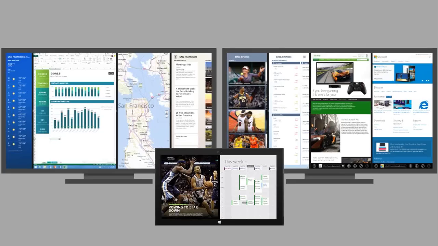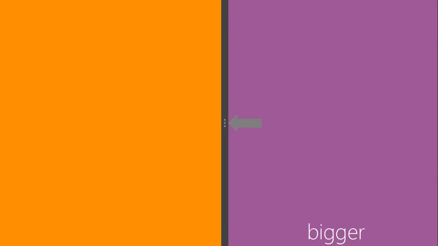Now, as you can see, the purple part is 500 pixels. This is the minimum that you should design in your applications if you are making a Windows 8.1 application, or you can design a larger application, and the remaining is 320.